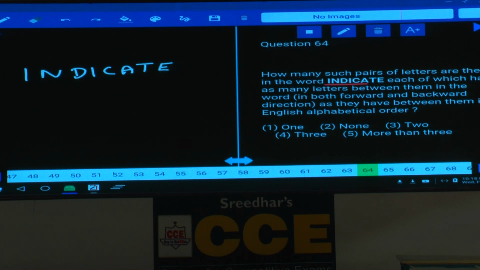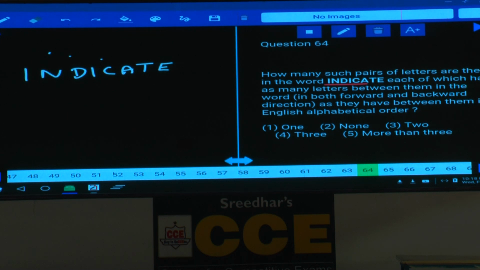Now let us start from I. J, K, L, M, N, O, P. N, O, P, Q, R, S, T. Any letter matching here? Then D, E, F, G, H, I, J, K, L, M, C, D, E, F, A, B, C, and so on. From left to right, we could not find even a single pair.